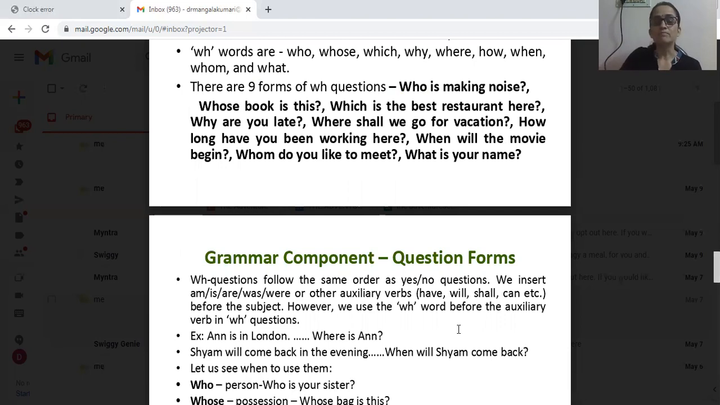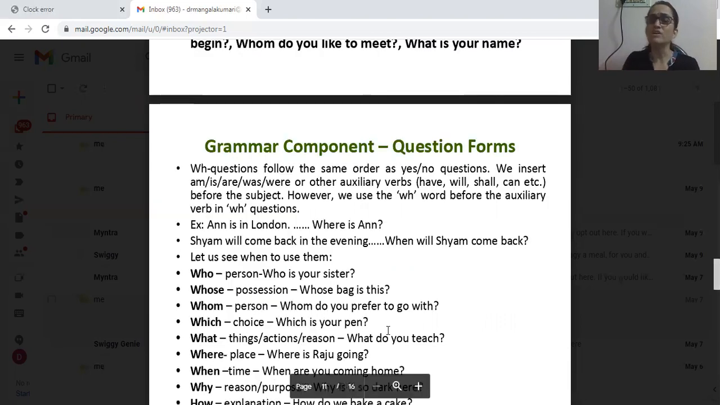Let us see when who is used, when whose is used. All those 9 question words are used in which situation or for what purpose. These WH questions follow the same order as yes or no questions. That means inversion, inverting the verb and the subject. First comes the verb, then comes the subject. Before all this, the auxiliary and the subject, WH words will come. So that is the order.